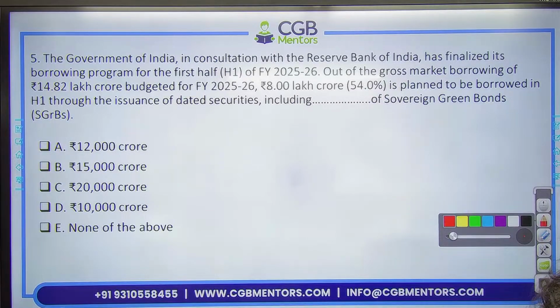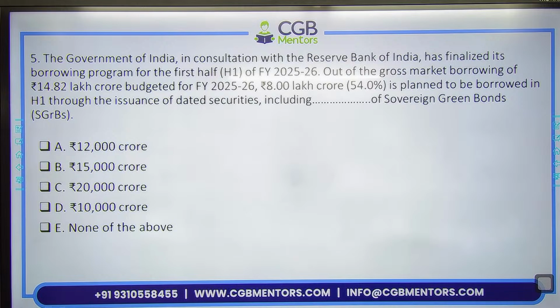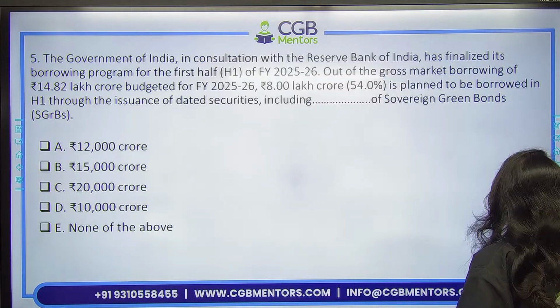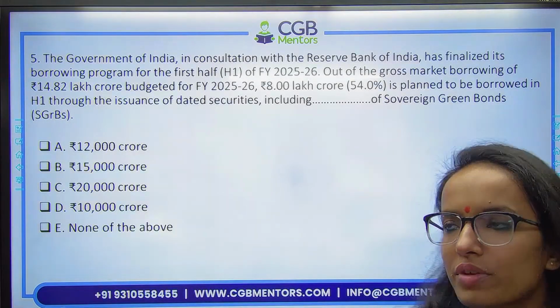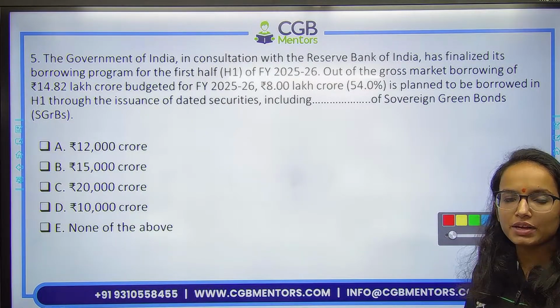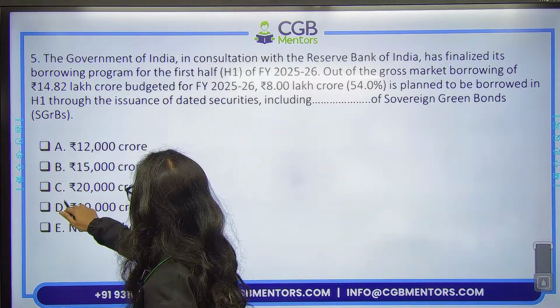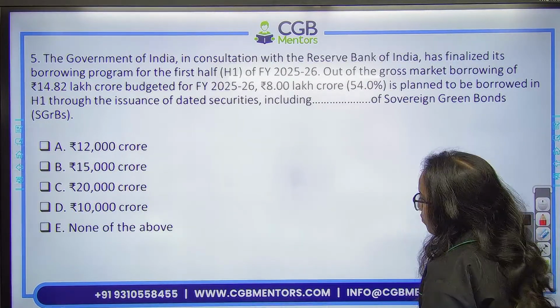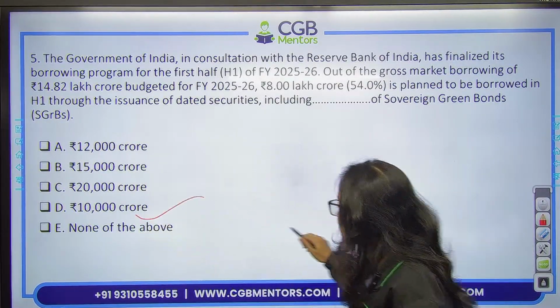Next question. The Government of India in consultation with RBI has finalized its borrowing program. So almost 14.82 lakh crores, out of which 54% is planned to be borrowed through the issuance of dated securities, including how much crores of the sovereign green bond. What will be the weightage of the sovereign green bond, what amount are they planning to raise? Very good, 10,000 crore rupees. So via sovereign green bond the fund raised would be rupees 10,000 crores.